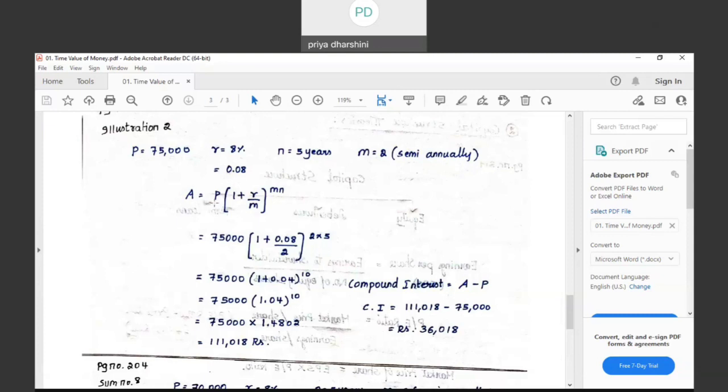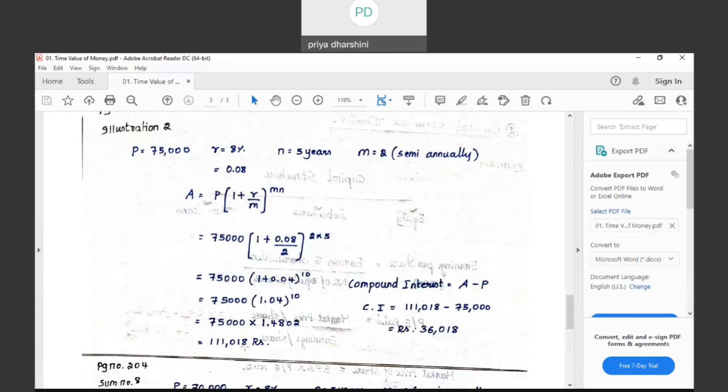A is equal to P into (1 plus R by M) to the power of Mn. 75,000 into (1 plus 0.08 divided by 2). Why 2? Compounded semi-annually, to the power of Mn. So it is 1.04 to the power of 10. Just simplify those numbers. You will get 1,11,018 as the maturity value.